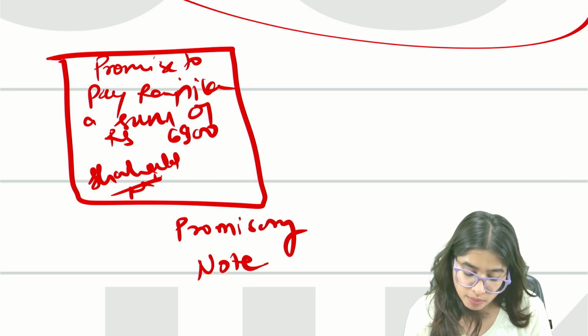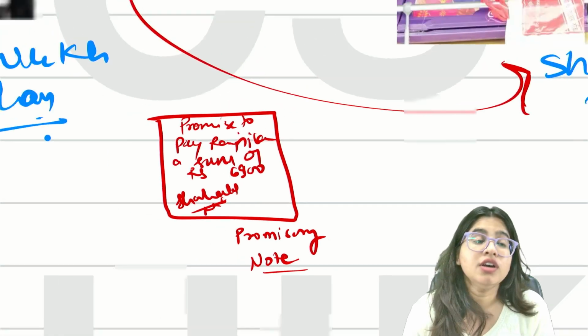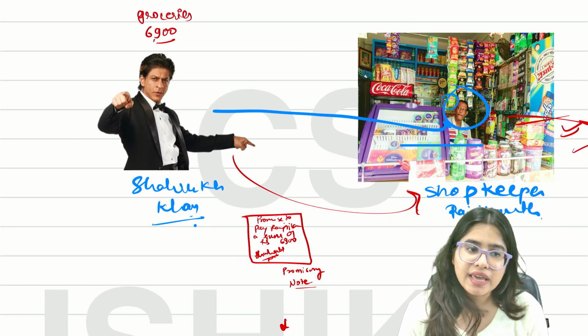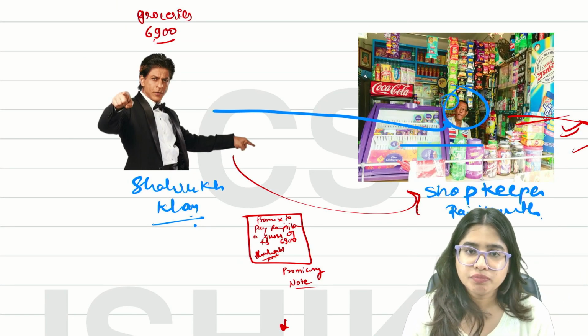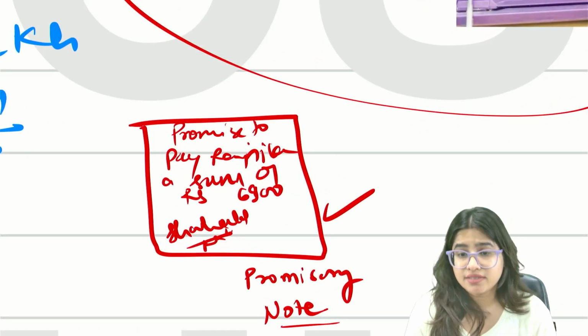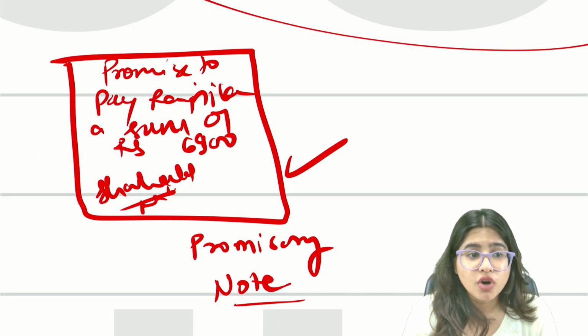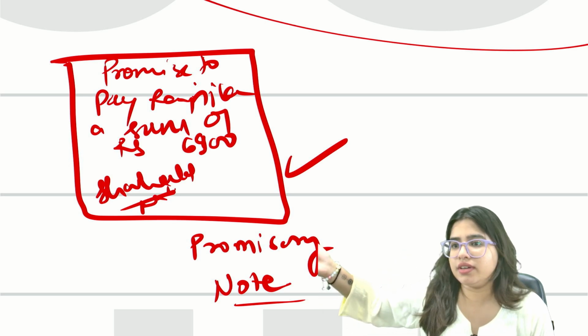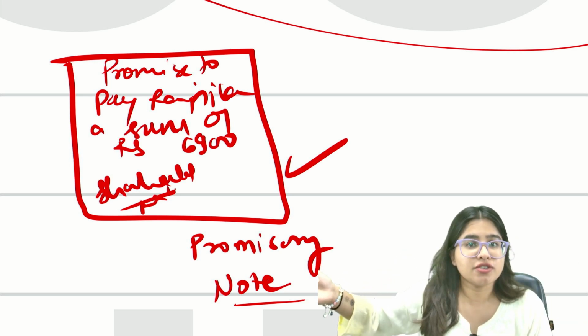Promissory note is a document through which a person promises to pay a certain sum of money to the payee or to the other person. Now guys, don't you think we should have a law which should legalize this particular document? Otherwise who will accept a payment just by a piece of paper, right?